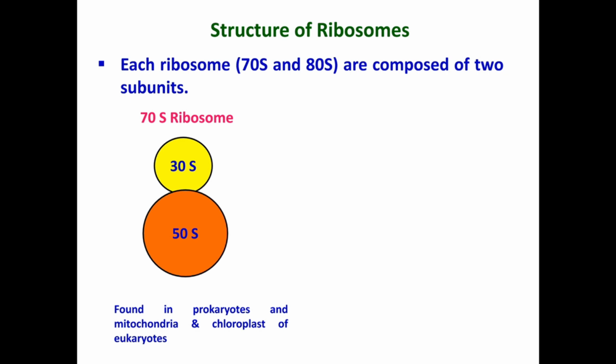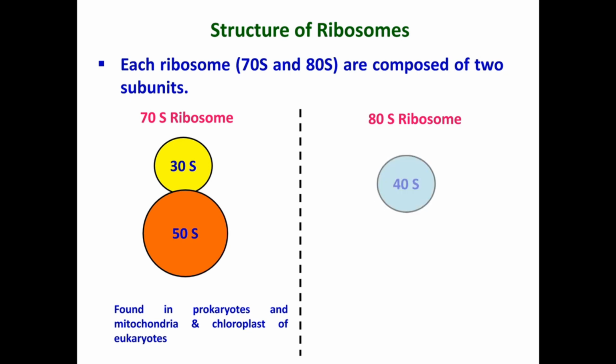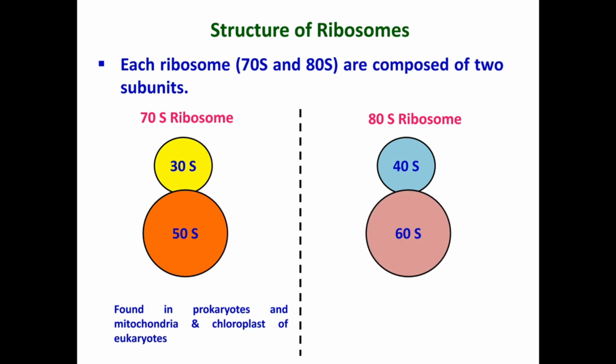Whereas 80S ribosomes are formed of a small subunit known as the 40S subunit and a large subunit known as the 60S subunit. So 80S ribosomes are present in the cytoplasm of eukaryotic cells. So students, finally let's know about the functions of ribosomes.